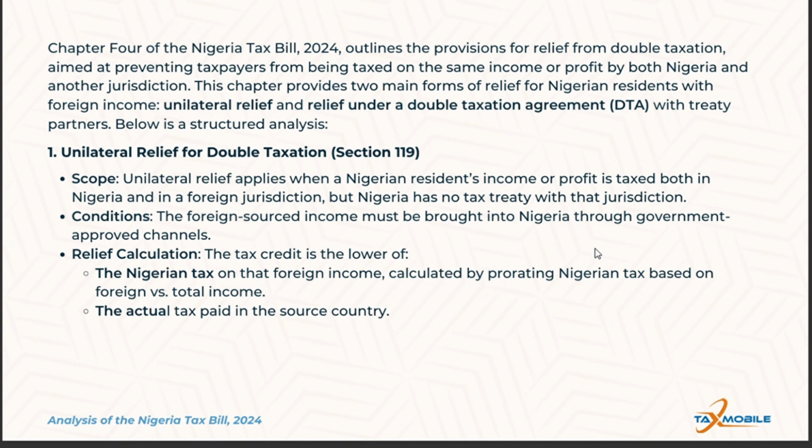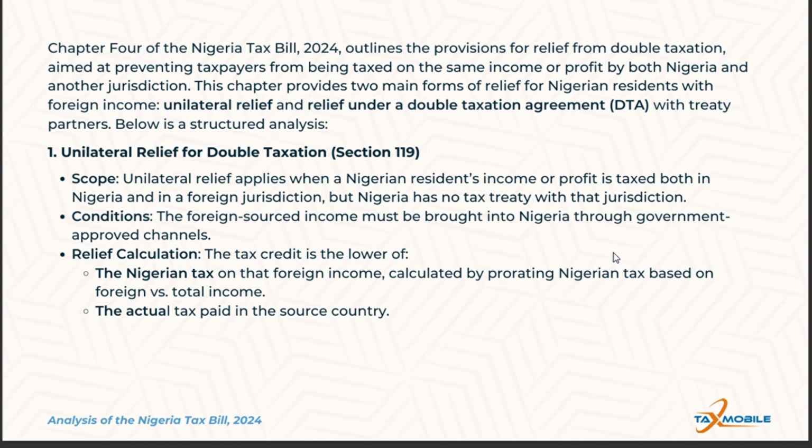Let me repeat the scenario for a clearer understanding. A Nigerian resident earns $50,000 in Ghana, using Ghana as an example of a country with which we do not have a double tax treaty.